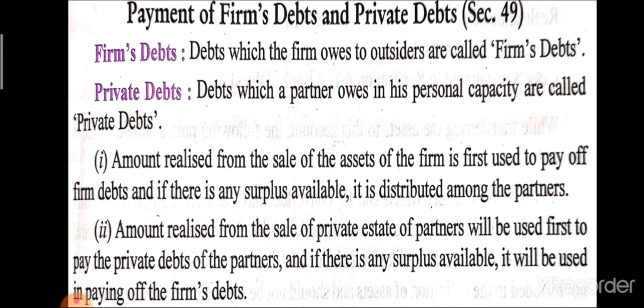But from their personal property, if after some time A sells the building for rupees 20 lakh, then after getting 20 lakh, A first of all pays 5 lakh for his personal debt. Then the remaining amount is 15 lakh. Then they can use the 15 lakh for paying the firm's debt also.